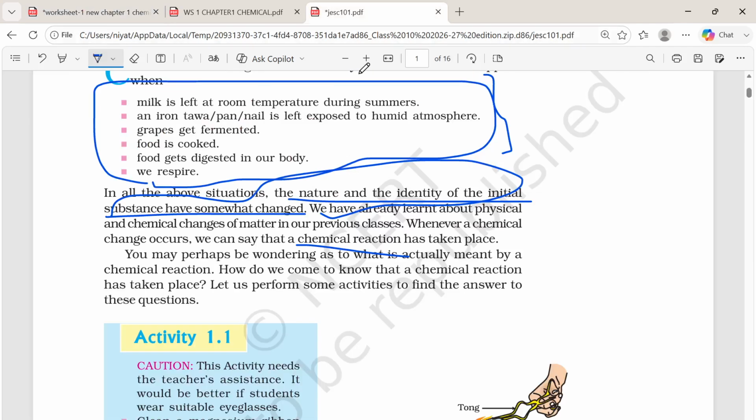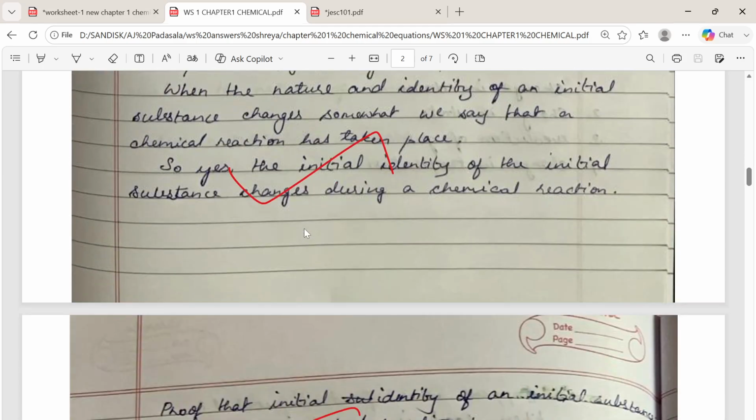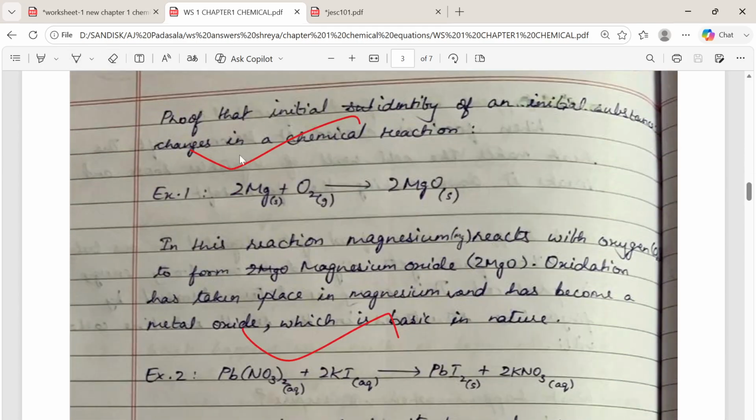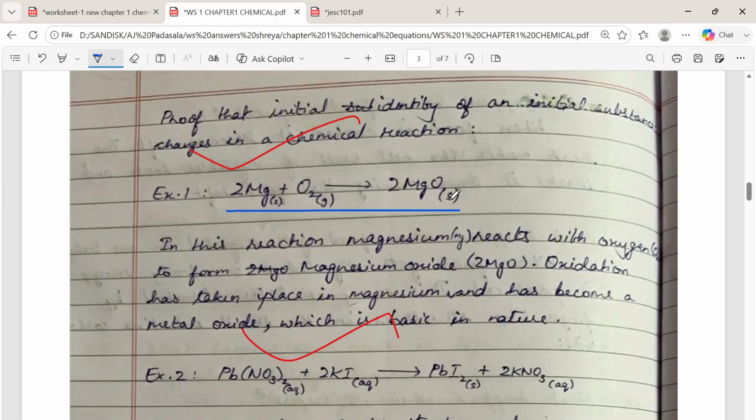So what are the changes that are happening? See the book, see this answer. For example, you take this reaction: Mg and O2 react and form MgO. Here, initially the magnesium was solid, and magnesium oxide is also solid. But previously it was a hard solid, and now it has changed into a powdered solid, and when we put it in the water it becomes liquid.